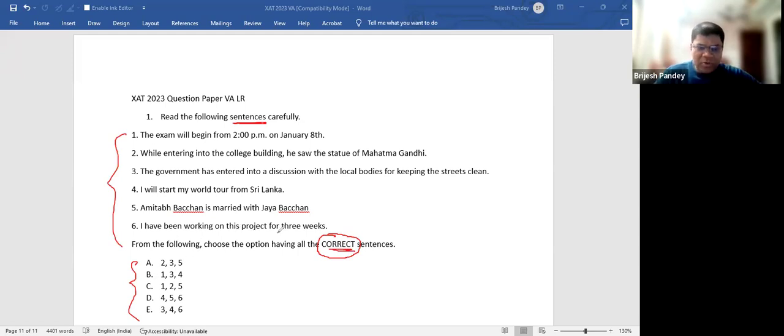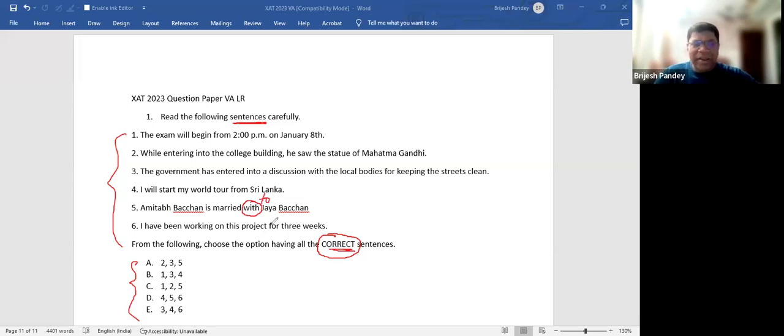I have been working on this project for 3 weeks. Looks decent. Amitabh Bachchan is married with Jaya Bachchan. So I think this is the first thing that most of you will spot, that it is not married with, it is married to. Agree or disagree, all of you? How many of you did not know this? You're always married to someone and not with someone.